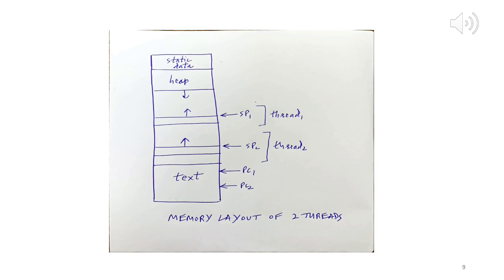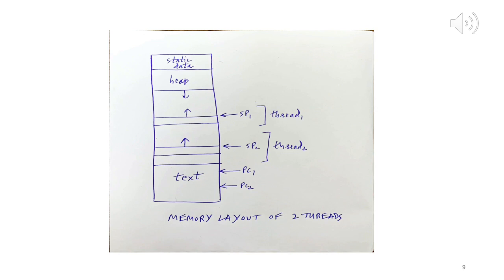So here we have one particular process which has 2 threads within it, and here what you see is, if you recall, the text or the code section was shared, right? So what exactly does the text section contain? It contains the instructions, the code for the process.